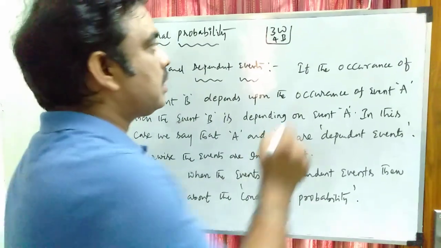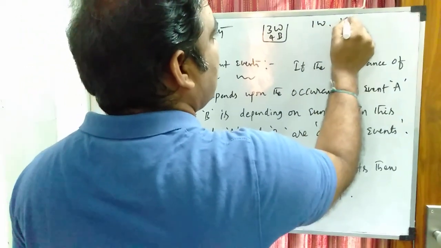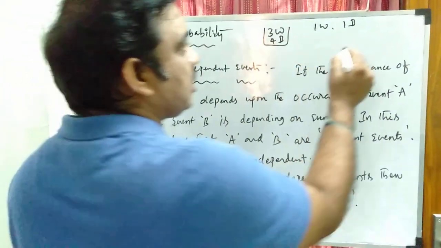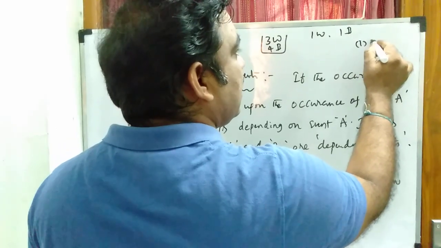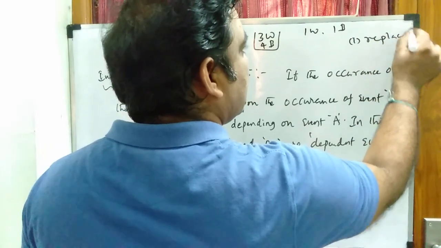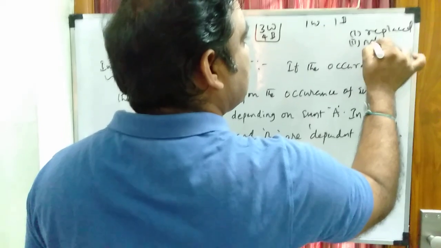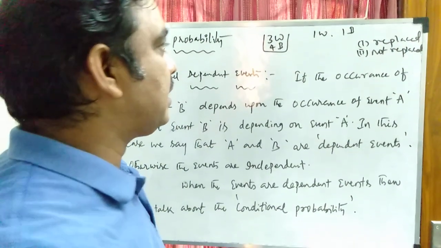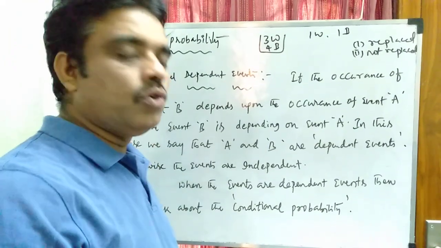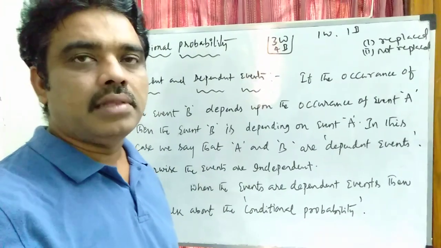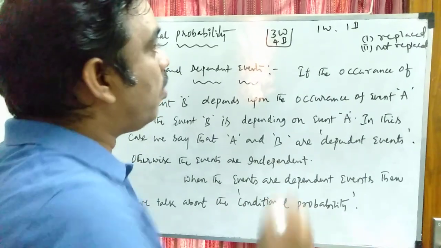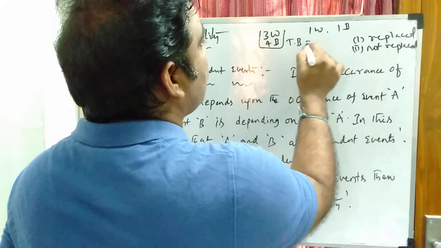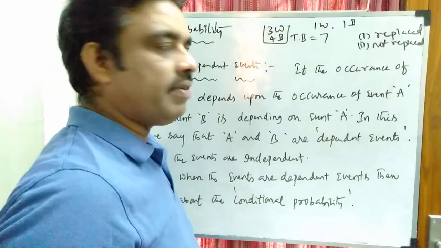My interest is to take 1 white ball and 1 blue ball from the bag. So here there exist two cases: the first ball is replaced, and the first ball is not replaced. I am going to take 2 balls from the bag containing 3 white and 4 blue balls. The total balls is 3 plus 4, 7.